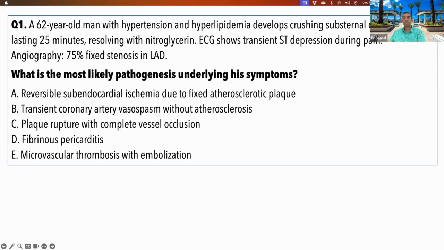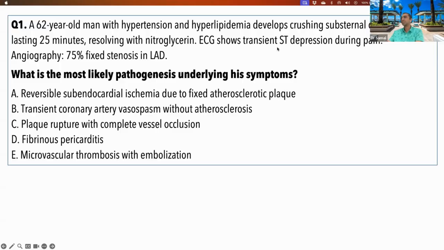So I can also read this question with you. This is a 62-year-old with hypertension and hyperlipidemia. So hypertension, hyperlipidemia, 62-year-old. I already saw three risk factors for cardiovascular disease. So develops crushing substernal chest pain at rest, lasting 25 minutes, resolving with nitroglycerin. Okay, so if it resolved with nitroglycerin, I know this is not a permanent blockade or something like that.